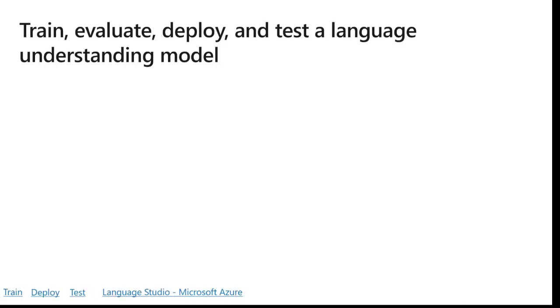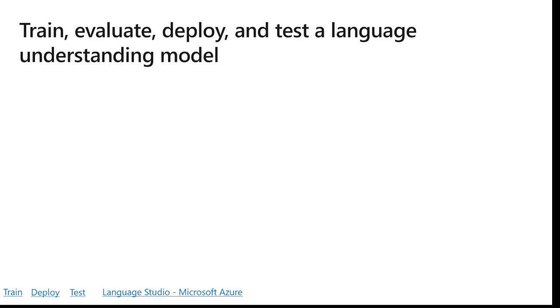After you've completed labeling your utterances, you can start training a model. Training is the process where the model learns from your labeled utterances. To train a model, start a training job. Only successfully completed jobs create a model. Training jobs expire after 7 days. After this time, you will no longer be able to retrieve the job detail. If your training job completed successfully and a model was created, it won't be affected by the job expiring.